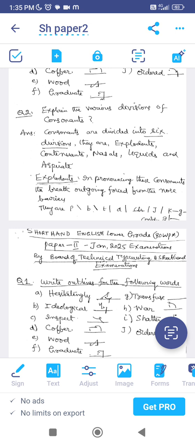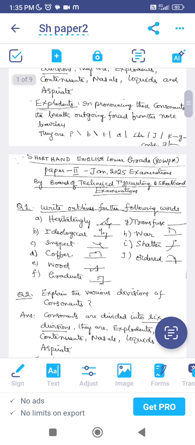The question paper also I will separately upload in a separate video. See, the consonants are divided into 6 divisions here, right? 6 divisions. They are called explodents, continuants, nasals, liquids, coalescents and aspirate.